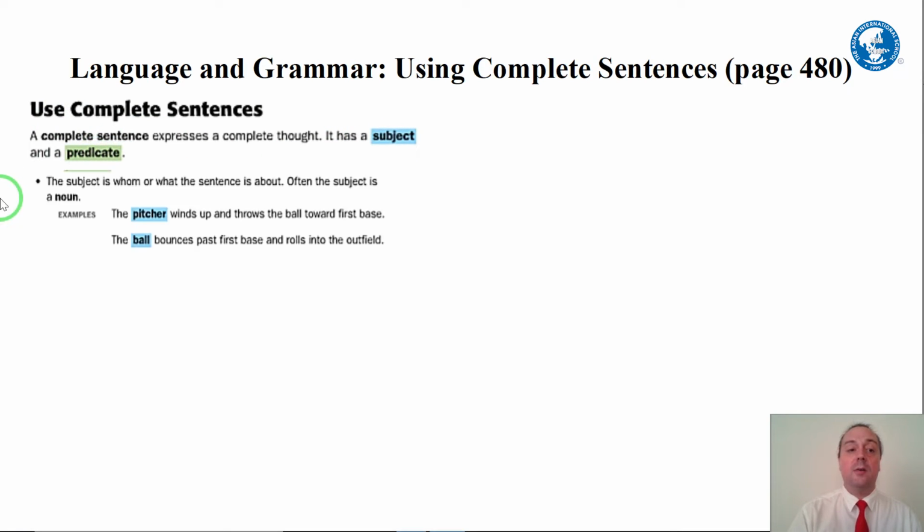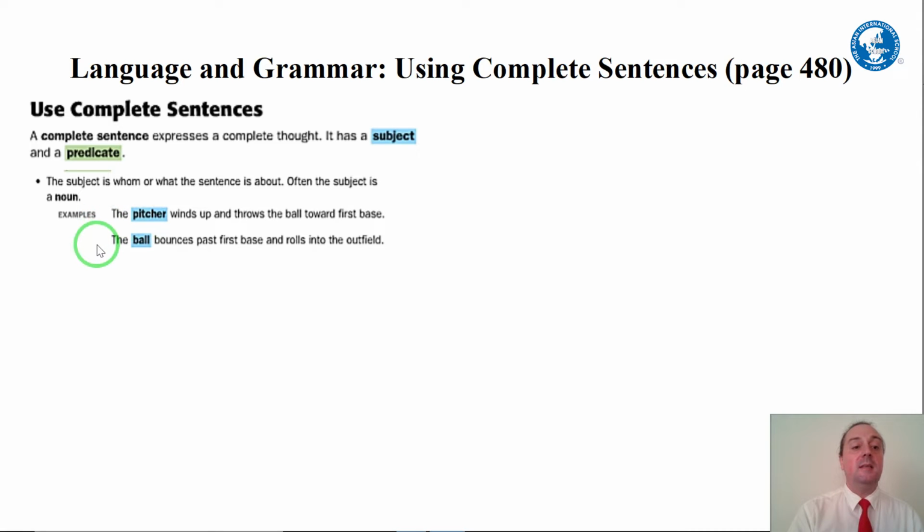Okay, so what are those two things? First, the subject is whom or what the sentence is about. Often the subject is a noun, and often the subject is at the beginning of the sentence. That makes it easier for you to understand. So let's look at our two examples here. The pitcher winds up and throws the ball towards first base. So the subject is the pitcher. That tells us the who or the what.